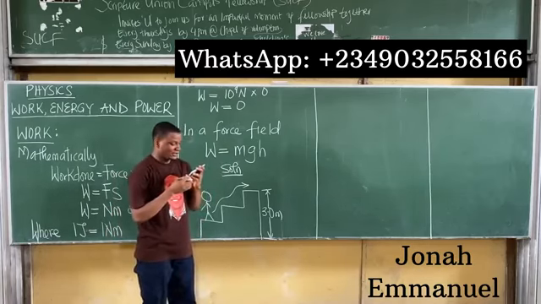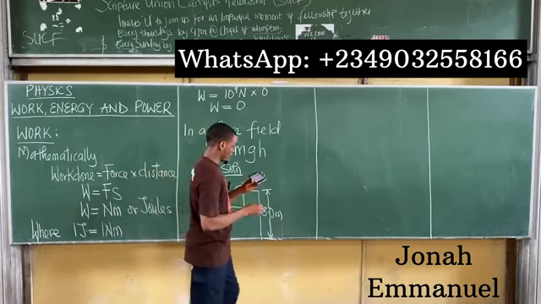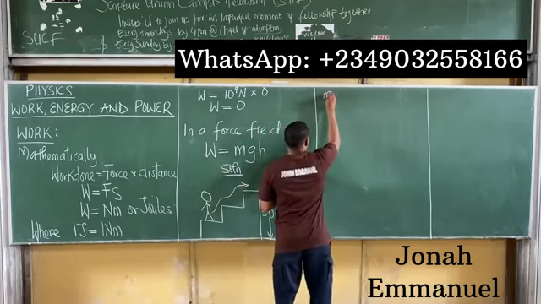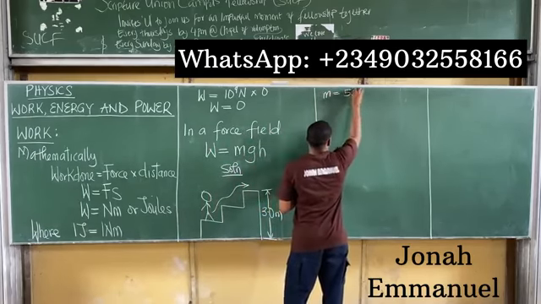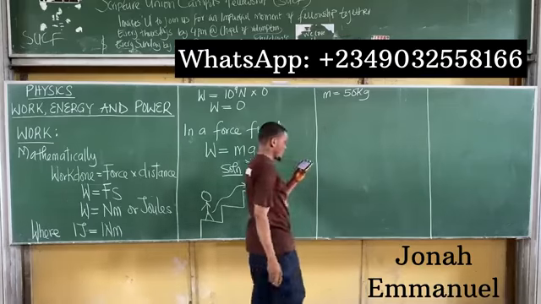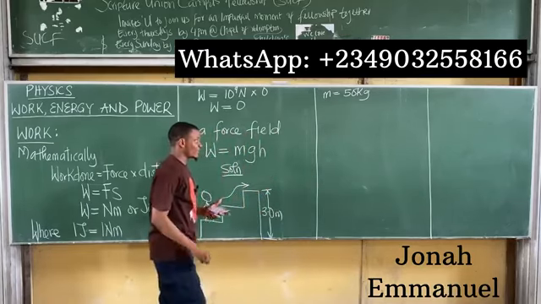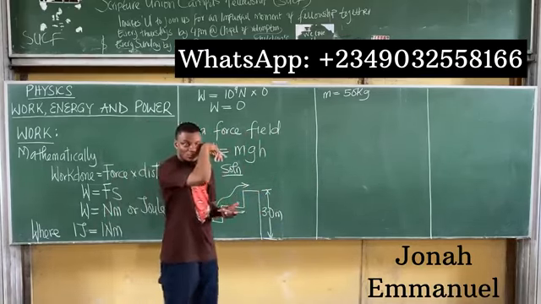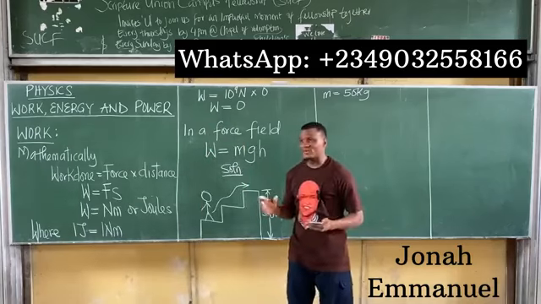And I said the mass of the boy is about 50 kilogram. So I'll take mass M as equal to 50 kilogram. Okay, we have to find the work done against gravity. Now, here's what to note, please.